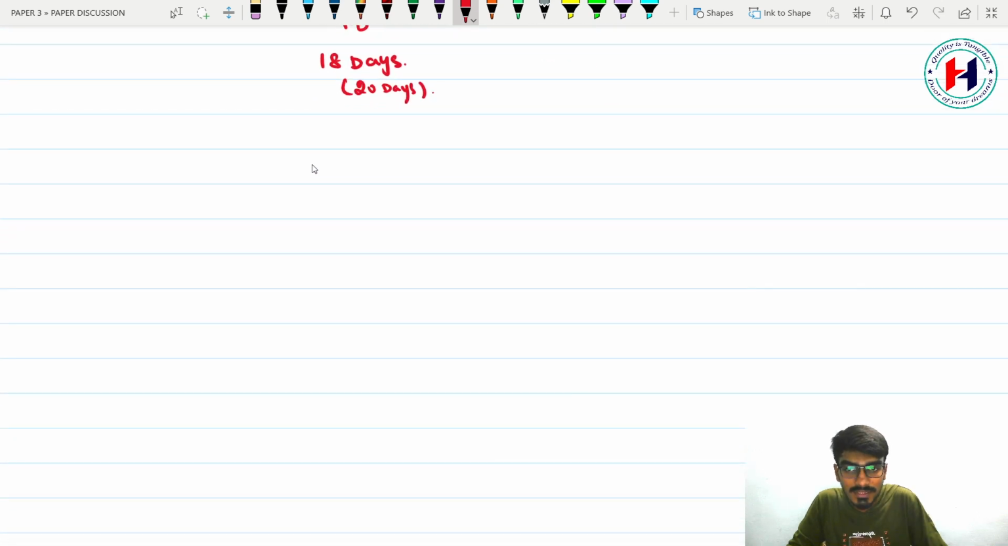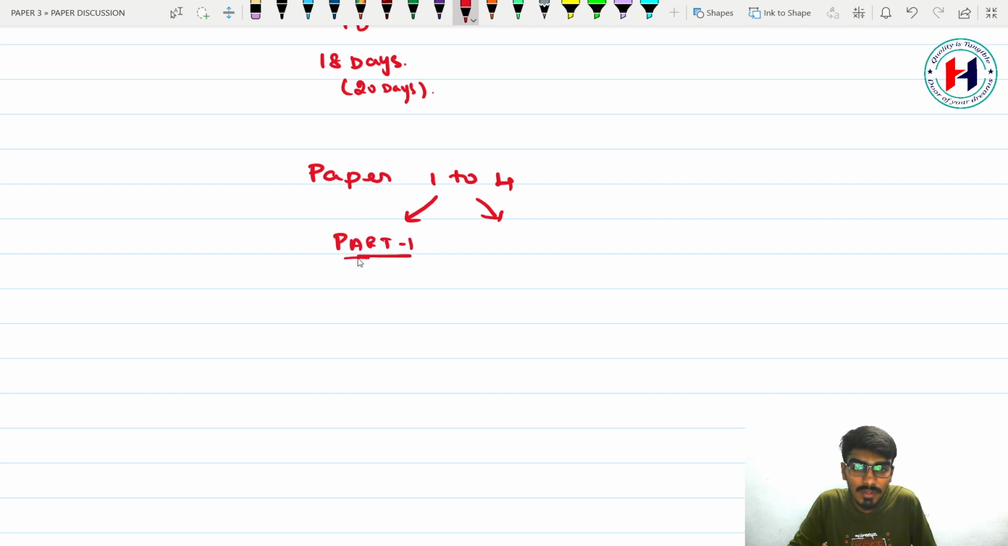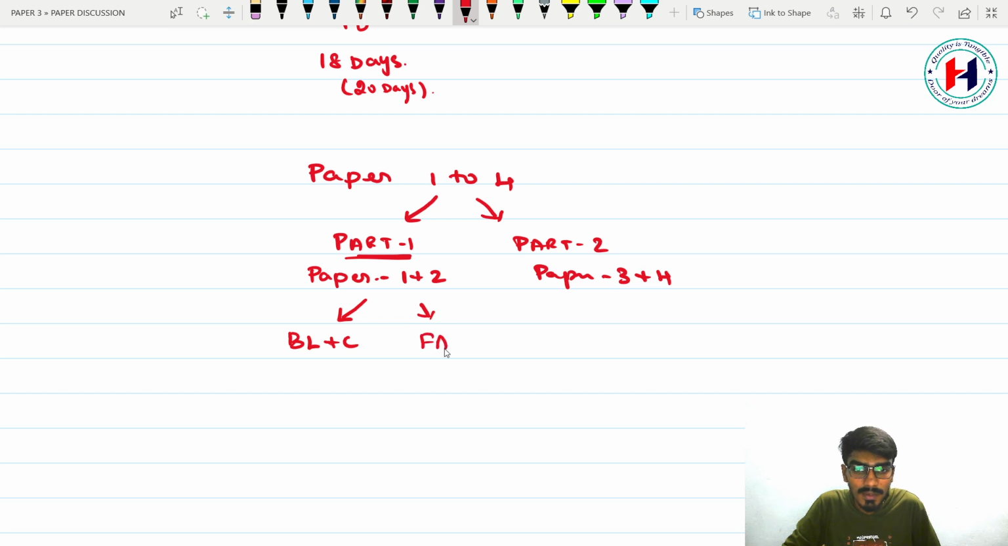First, we will divide the papers 1 to 4 into 2 buckets, that is into 2 parts. Part 1 will be paper 1 and 2, and part 2 will be your paper 3 and 4. Paper 1 comprises business law and communication. Paper 2 comprises financial accounting and cost accounting. Paper 3 comprises business mathematics and statistics, and paper 4 comprises business economics and management.